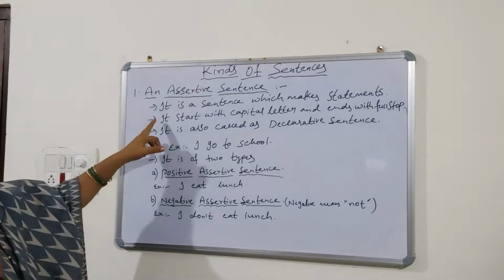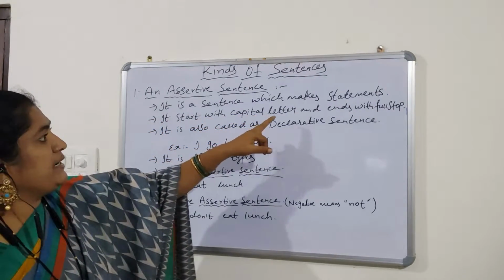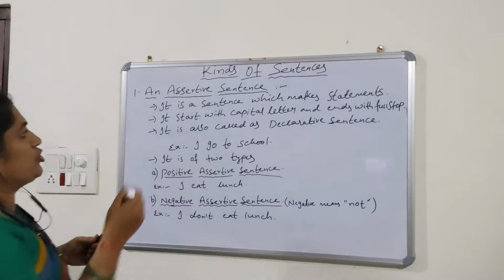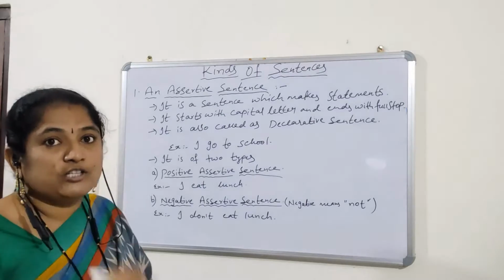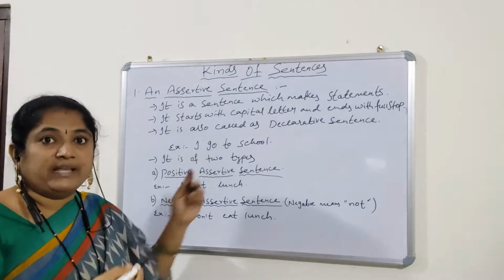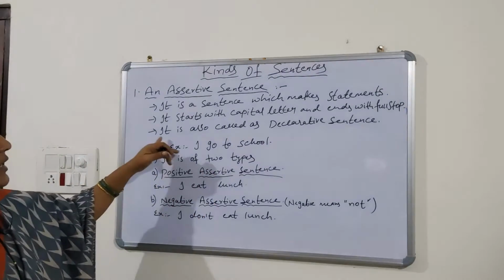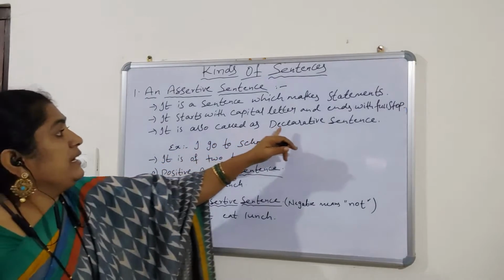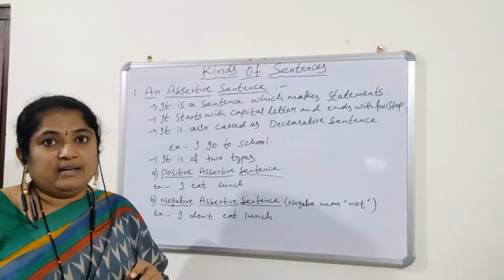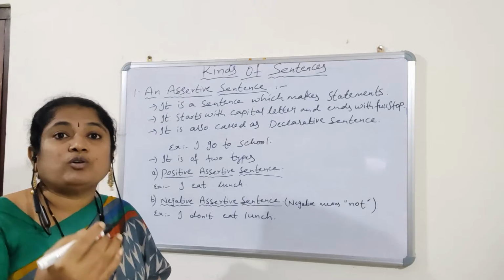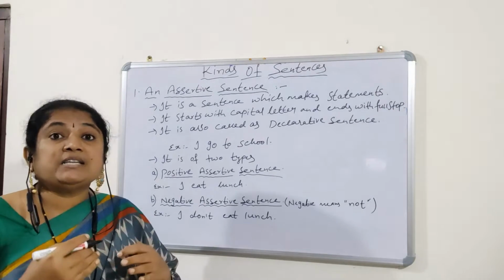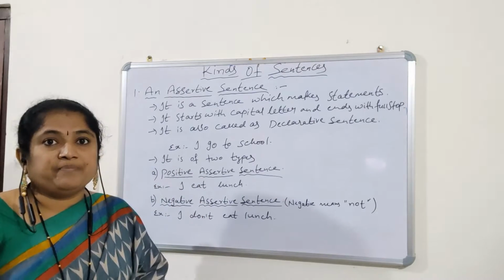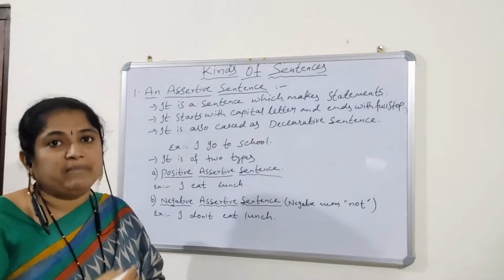Okay, and it starts with a capital letter and ends with a full stop. That one I can show in the example. Third point, it is also called a declarative sentence. Assertive sentence is also called a declarative sentence. Why? Because it is declaring the statement.